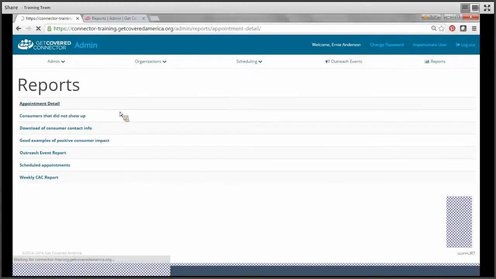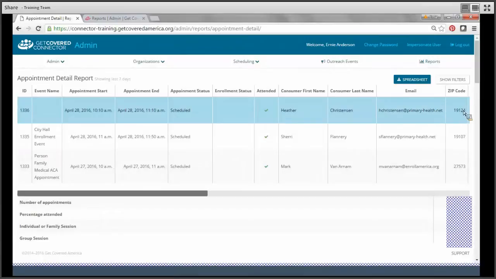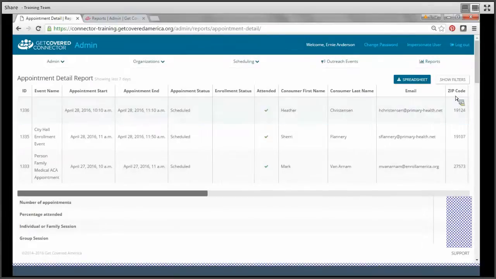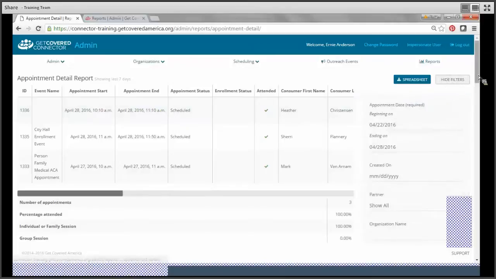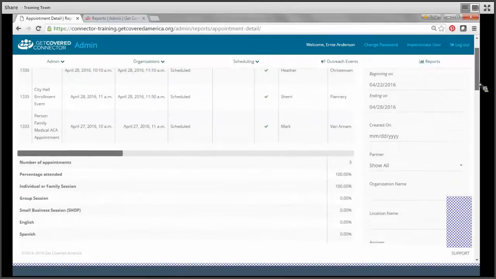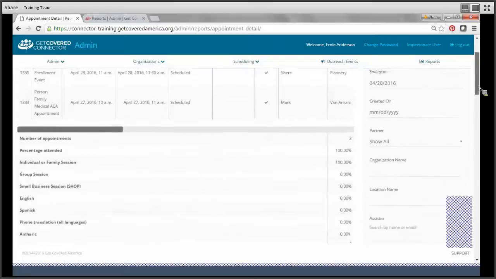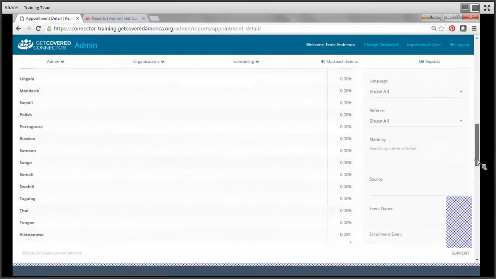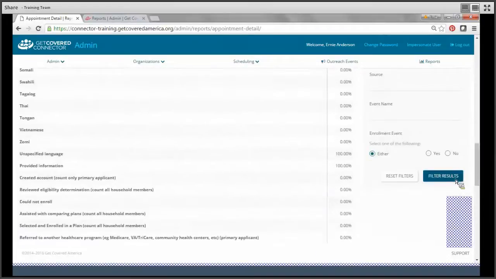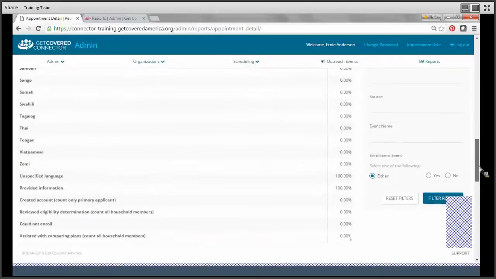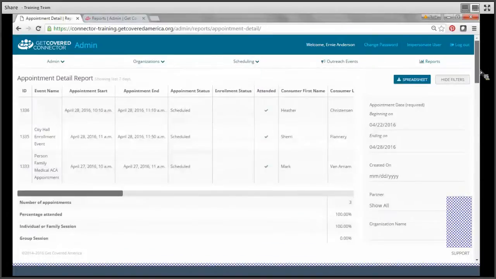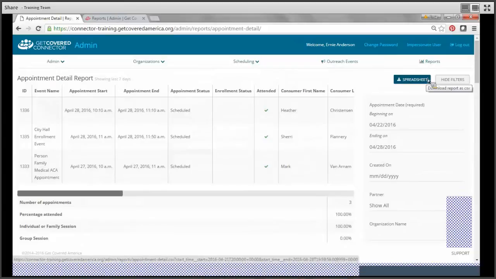organizes all of the fields on the consumer appointments page into a downloadable Excel document. After clicking Show Filters, you select the criteria you're interested in here, then click the Filter Results box. Once you have the results you're interested in for your report, you'll scroll back to the top and click Spreadsheet. Your report will then be exported into an Excel file.